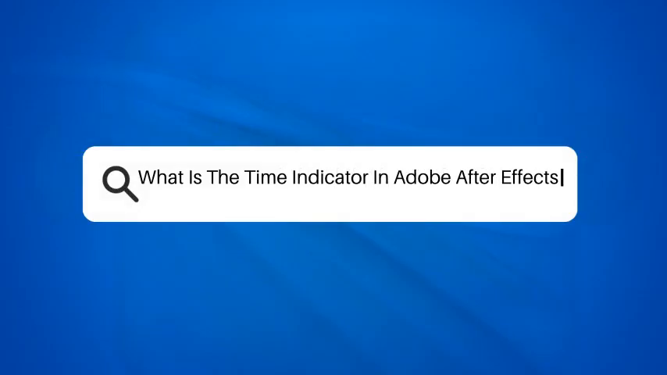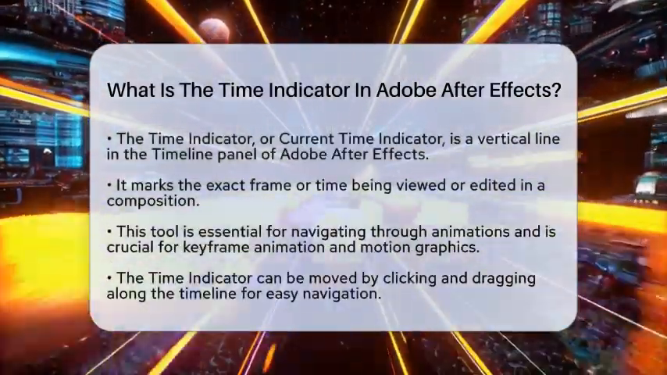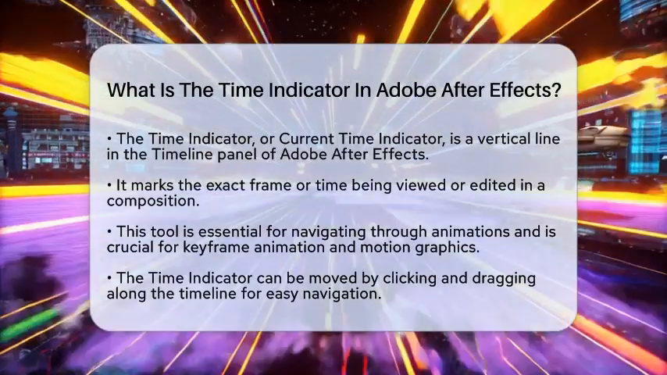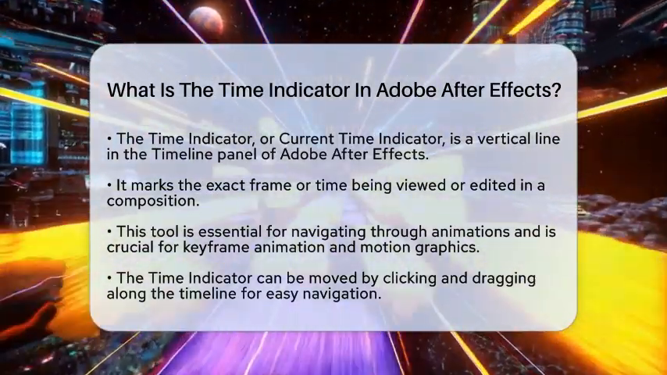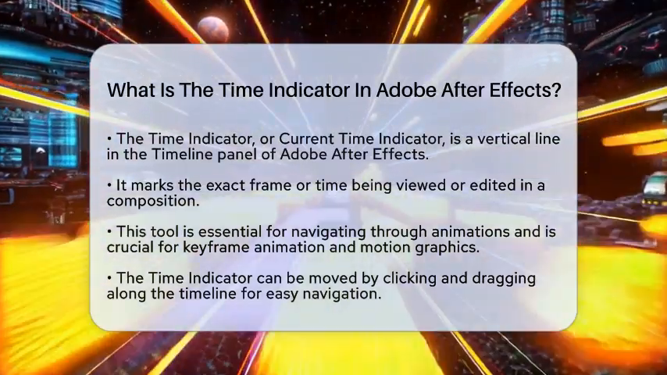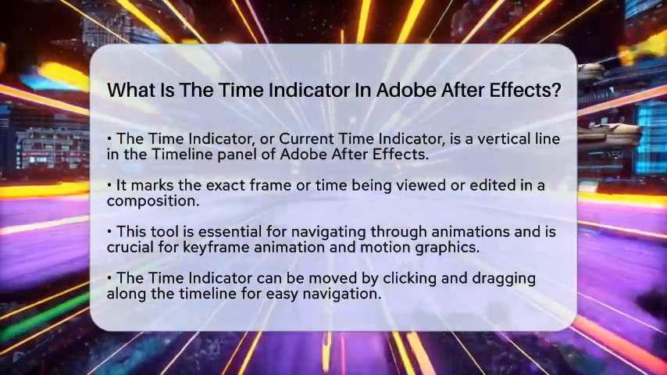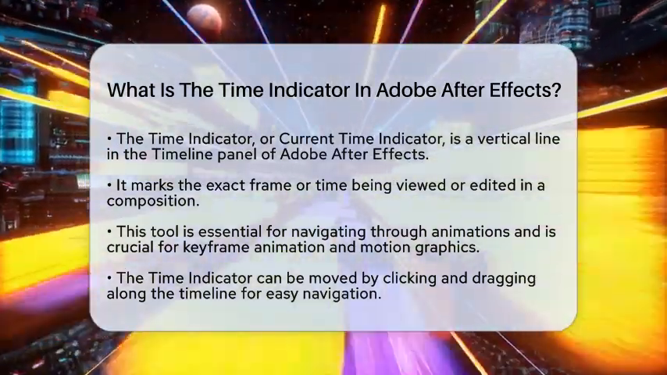What is the time indicator in Adobe After Effects? Have you ever wondered how to navigate through your animations in Adobe After Effects? The time indicator, also known as the current time indicator, is your best friend in this process. It is a vertical line that appears in the timeline panel, marking the exact frame or time you are currently viewing or editing in your composition.